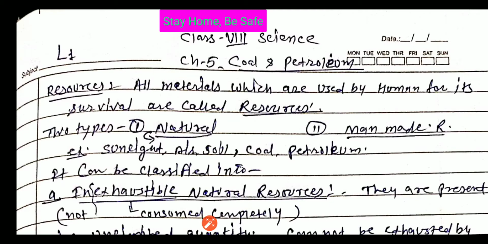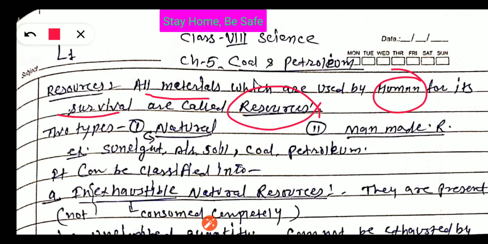What is a resource? Simple meaning: anything or any material which is used by human beings and is essential for human survival is called a resource. Generally we can categorize resources into two categories. One is natural resources, another is man-made. Man-made means it was made by man.